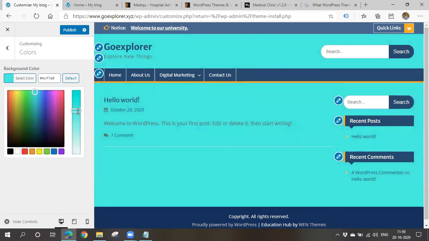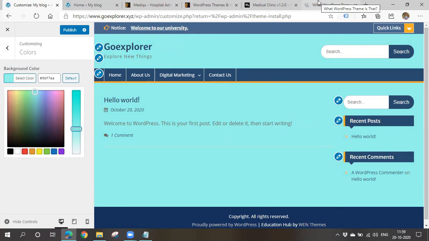Ma'am, can we enable dark mode, ma'am? Yes, you can keep the dark mode also. In some kind of themes, you'll get it. In some kind of themes, if you don't get it, you can add some plugins. I'll explain about that also. In Crunch Story, such kind of things, we got it along with the theme. Okay, ma'am. So I'll show you.